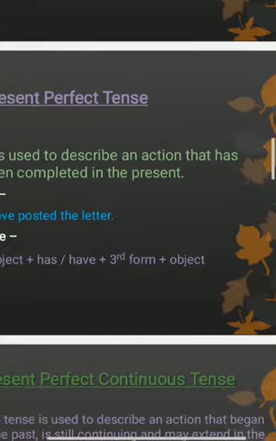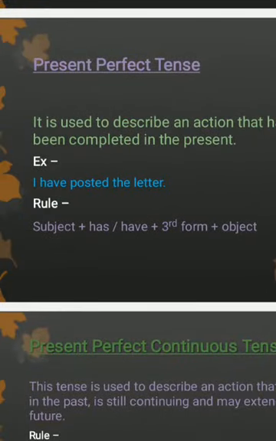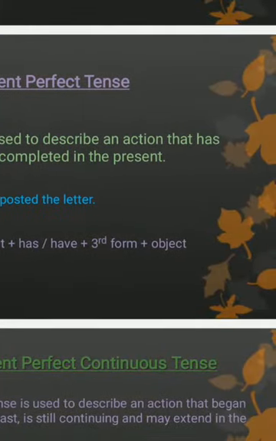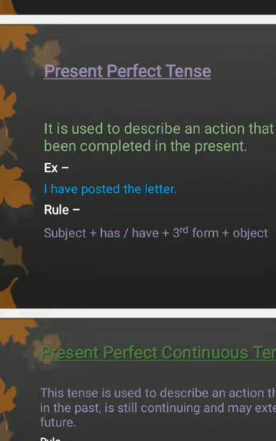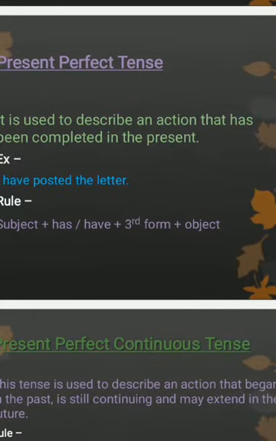Next tense is present perfect tense. It is used to describe an action that has been completed in the present. For example, I have posted the letter. And the rule is subject plus has or have plus third form plus object. So we always use has, have plus third form in this tense.